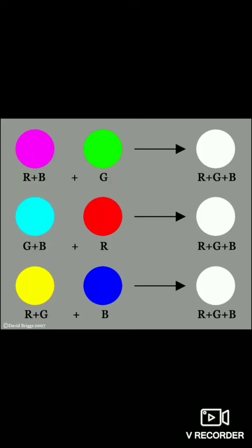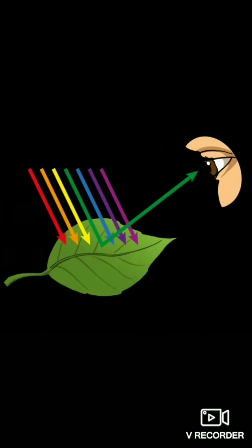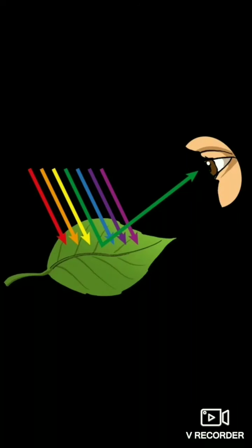Color of an object based on reflection and absorption. Students, as you know, the color of an object depends upon the color of the light reflected by it, and the color of the reflected light depends upon the color of the light falling on the object. So there will be two cases: firstly, when white light falls on the object, and in the other case, when colored light falls on the object.